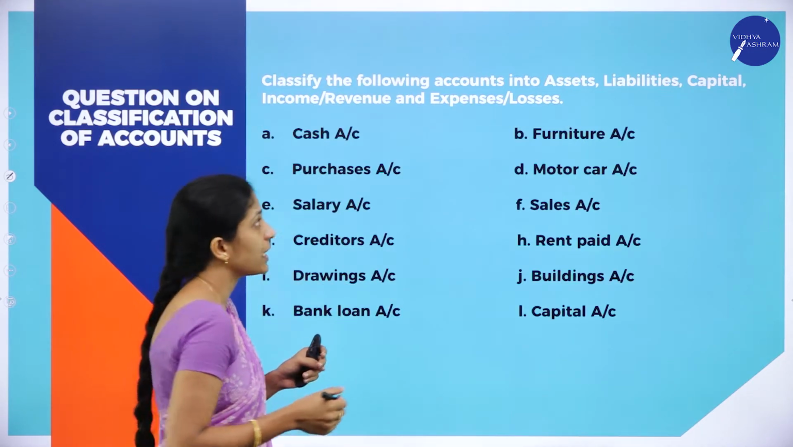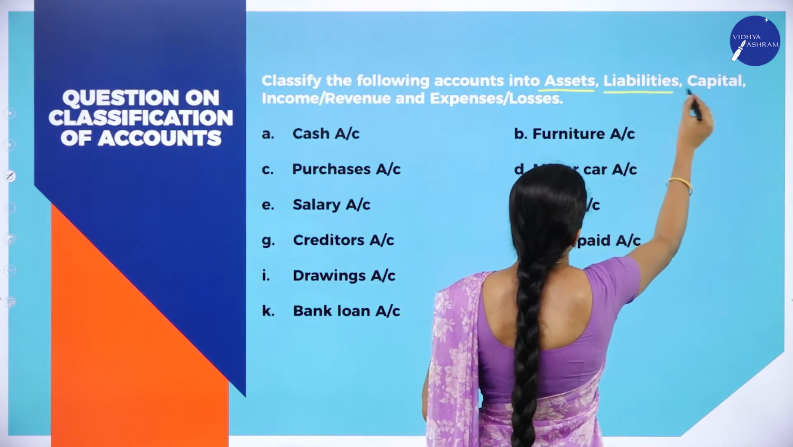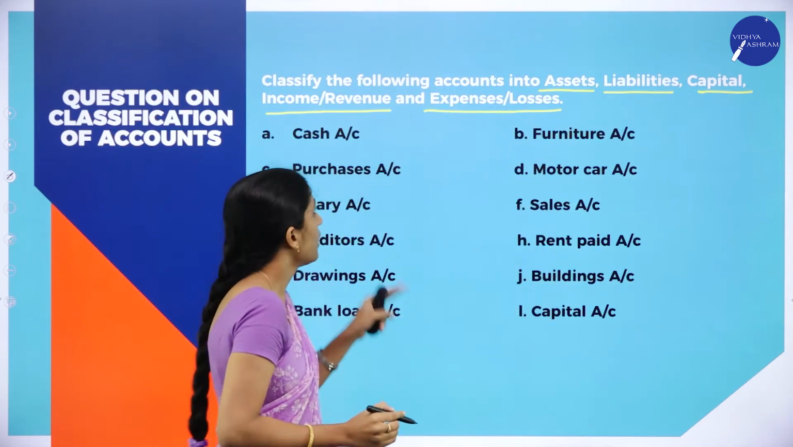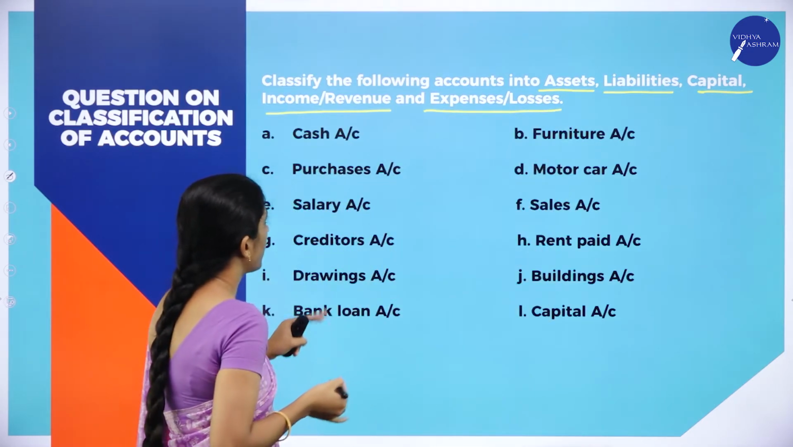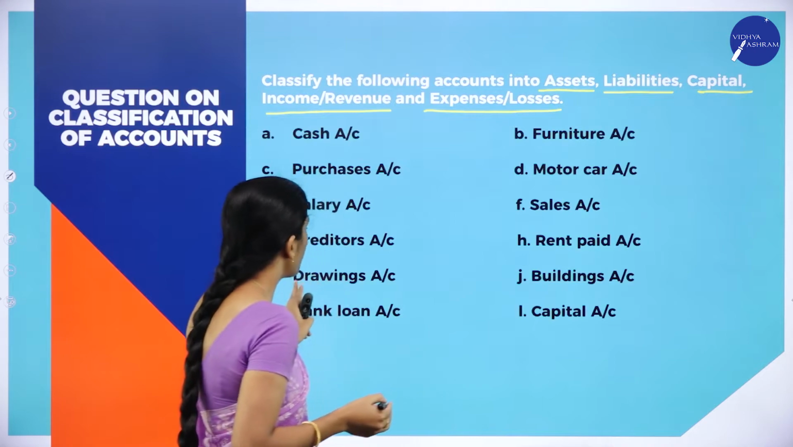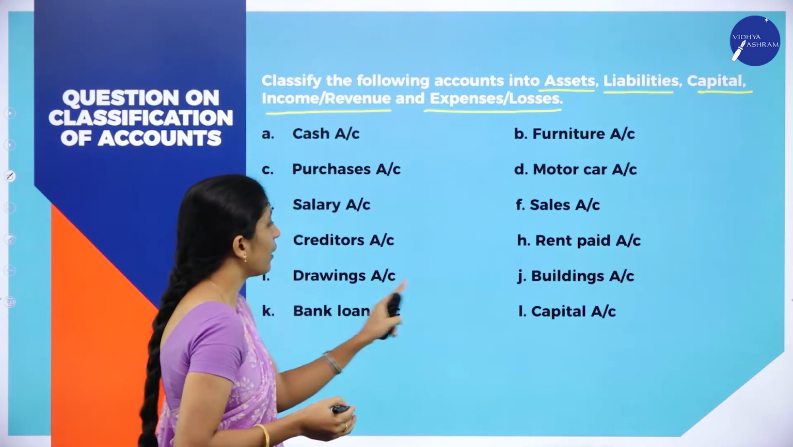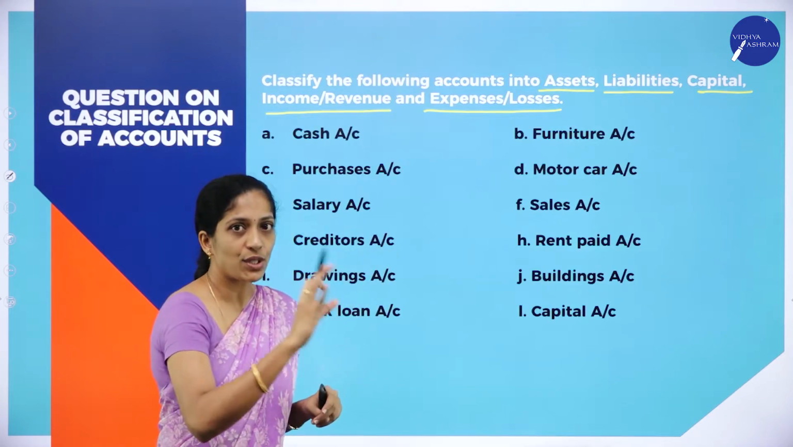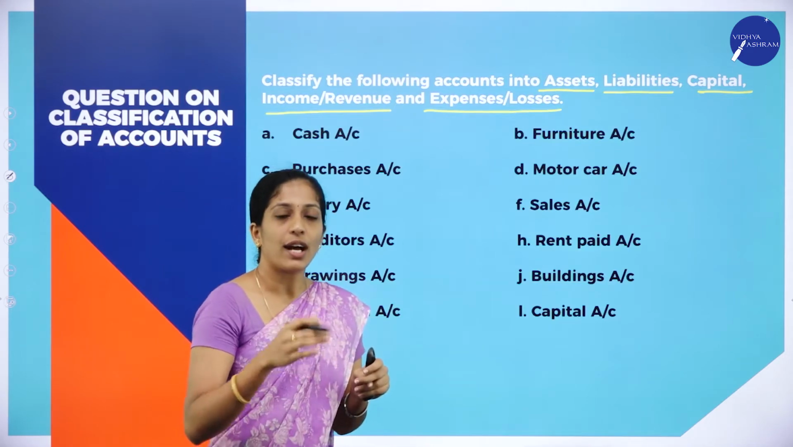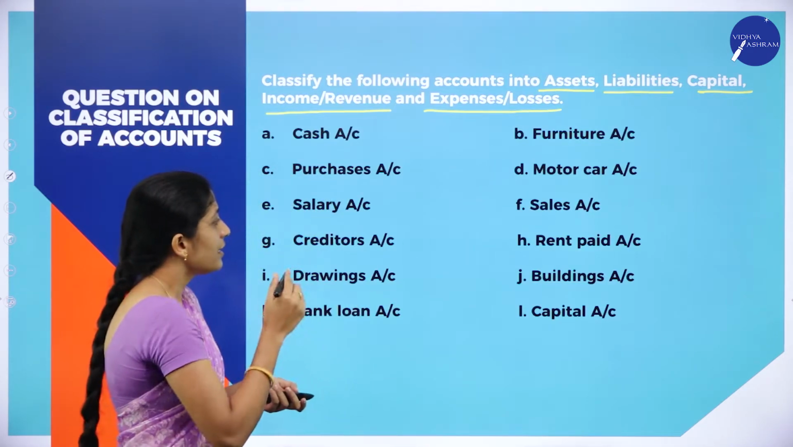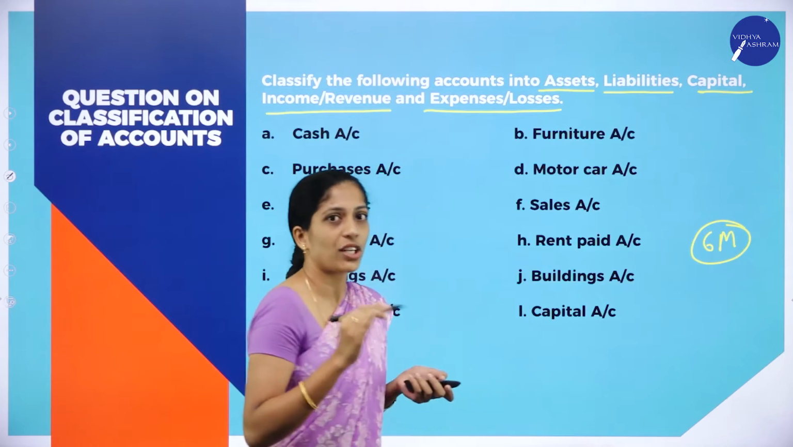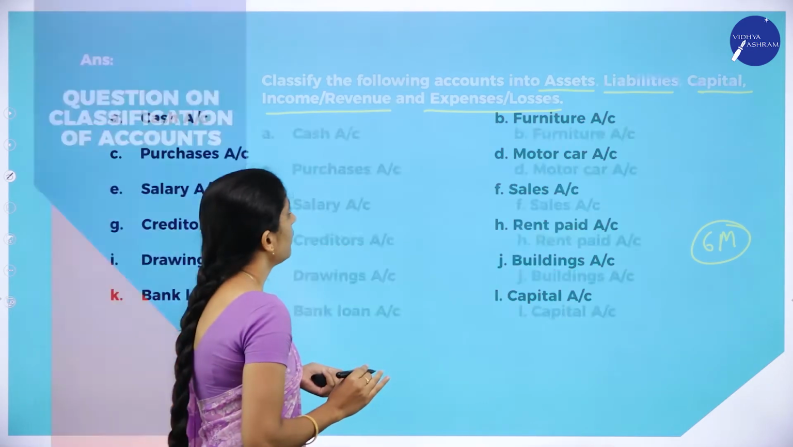Classify the following accounts into assets, liabilities, capital, income or revenue, expenses or losses. Now what they have given: cash account, furniture account, purchases, motor car, salary, sales, creditors, rent paid account, drawings account, buildings account, bank loan, capital. Now they have given 12 items. We have to classify which are the assets, which are the liabilities, which are the capital, which are income or revenue, and expenses and losses. So this is a 6 marks question. For each transaction it carries half mark. Clear? Yes.